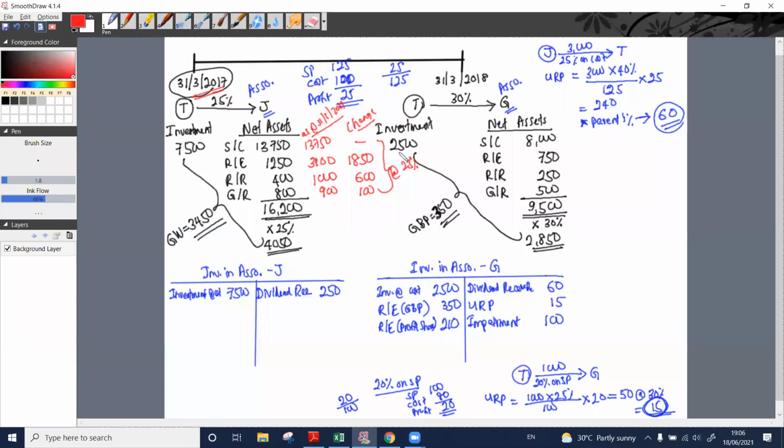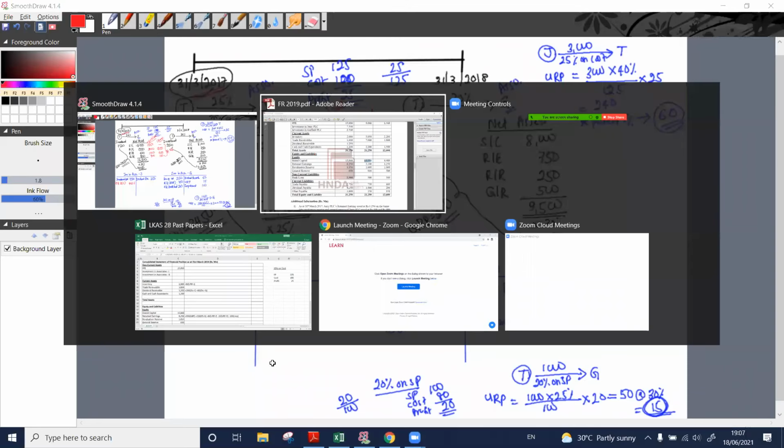What is that 462.5? That is our profit share. Right? With the profit share, we need to debit investment in associate. I will say PS, profit share. Debit investment in associate 462.5, credit retained earnings 462.5. Profit share of J.